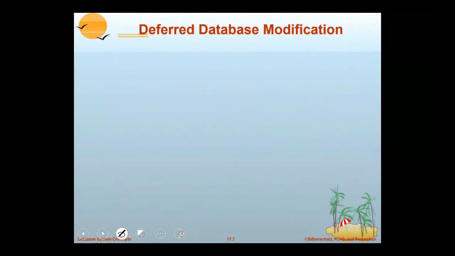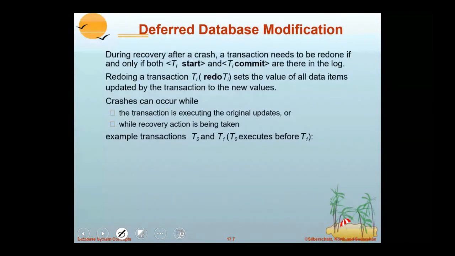Now, how is recovery to be done? It means if a failure occurs, it has to recover. First, I will explain how recovery is done for the serial schedule. Later, I will continue with concurrent schedules. Here you assume that transactions are executing serially, one by one. Let us take an example.